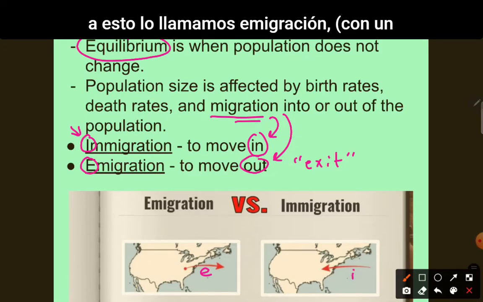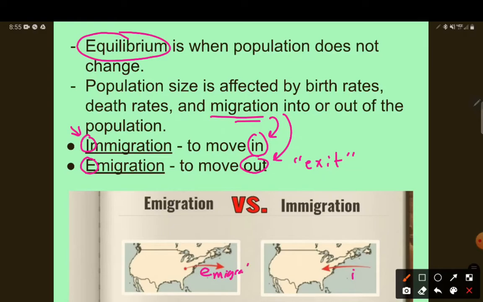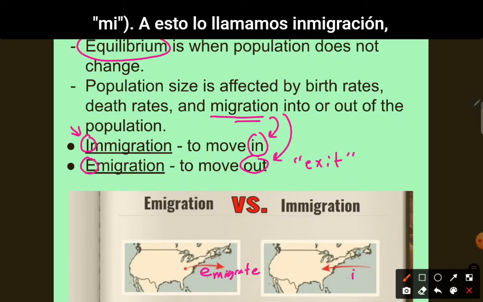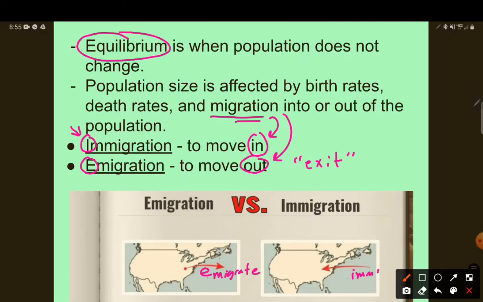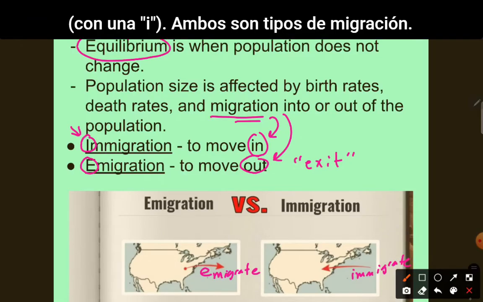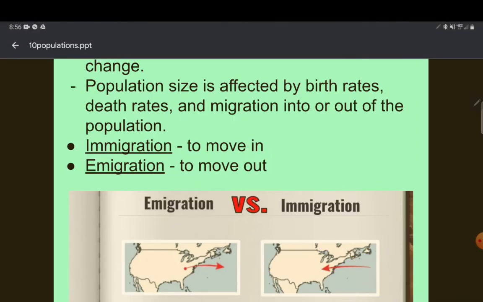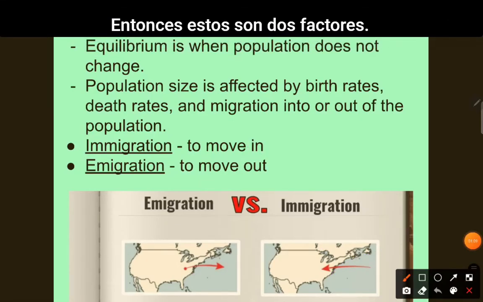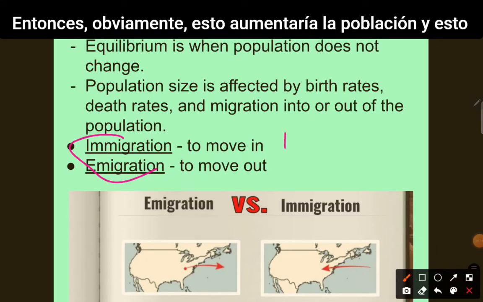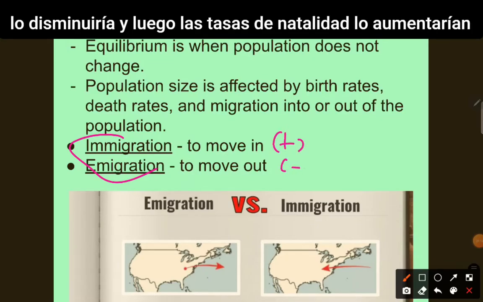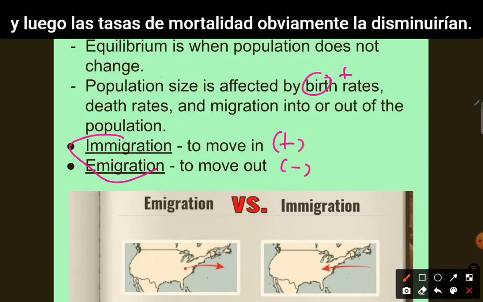And so we call this one emigration with an E. And we call this immigration with an I. Both are types of migration. So these are two factors. So obviously this would increase a population and this would decrease it. And then birth rates would increase it, and then death rates would obviously decrease it.